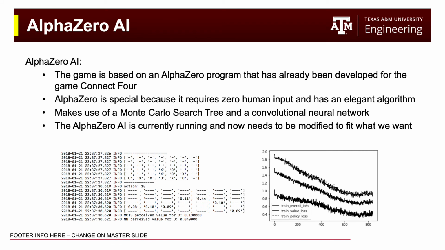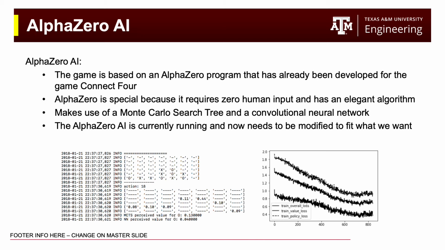In order for our game to work, we are basing it off an AlphaZero program that has already been developed for the game Connect 4. This program creates two neural networks and has them play against each other over time. After many iterations, both improve enough to play Connect 4 at a very high level. AlphaZero is special because it requires zero human input and has an elegant algorithm. Furthermore, it makes use of two very important aspects.